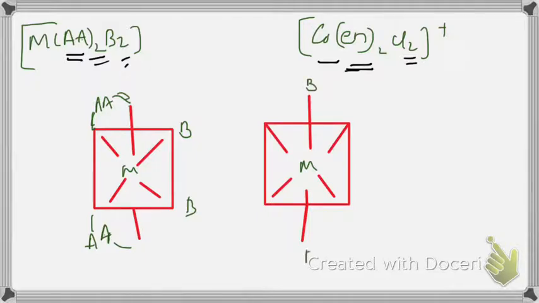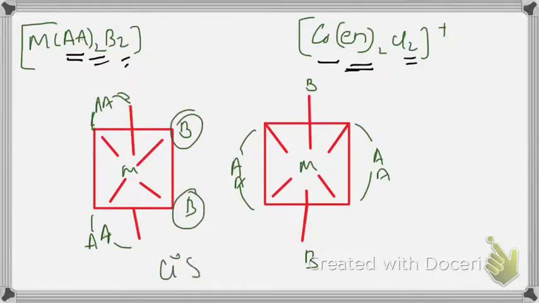Here B and B are opposite. AA binds to these two positions, the other AA binds to these two positions. B and B adjacent is cis. B and B opposite is trans. These are two different isomers, especially geometrical isomers in octahedral complexes.